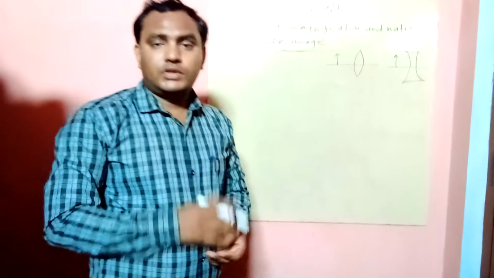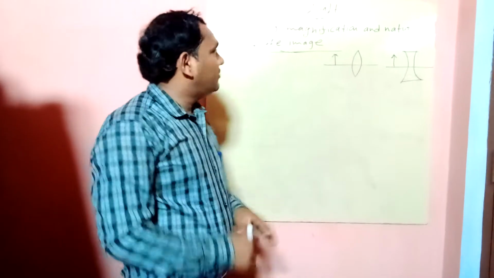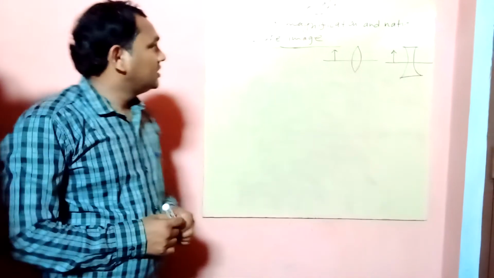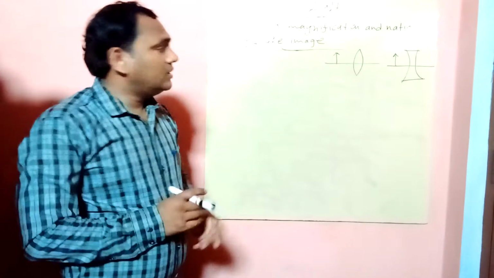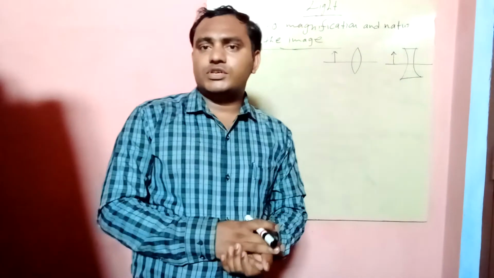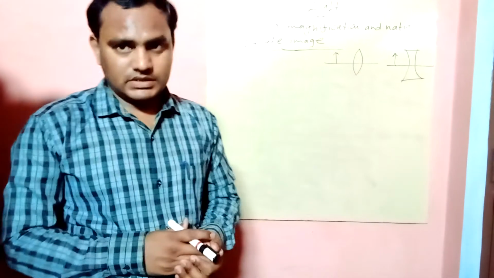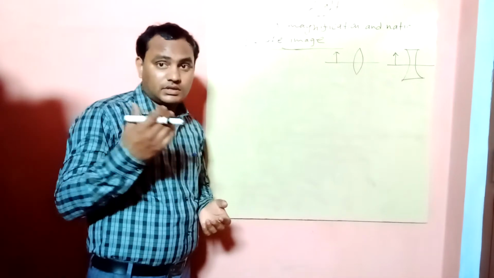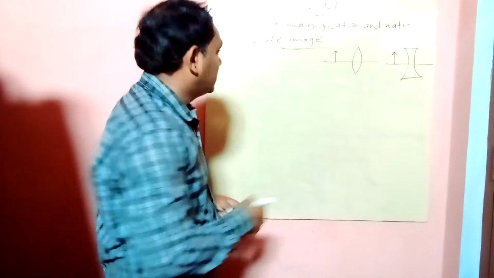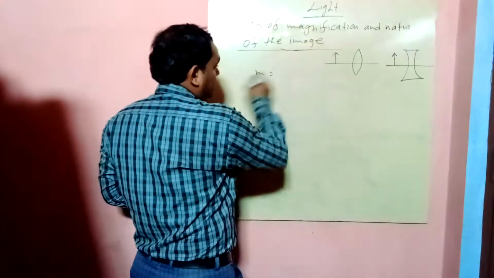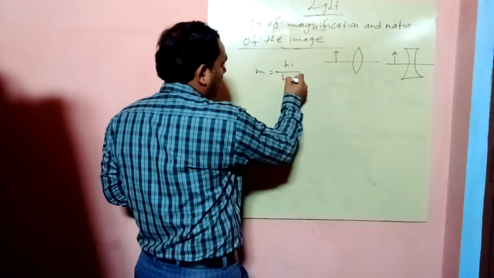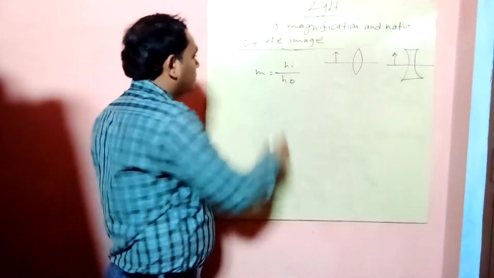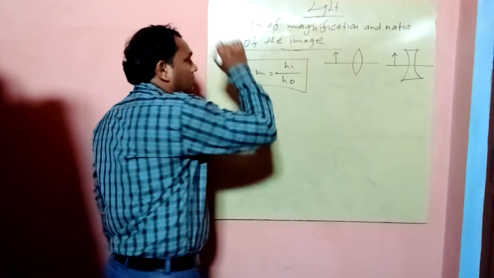Now, the next topic is sign of magnification and nature of the image. In this case, we know that the magnification produced by the lenses, whatever it is, concave or convex lens, is m equal to the ratio of height of image upon height of object.